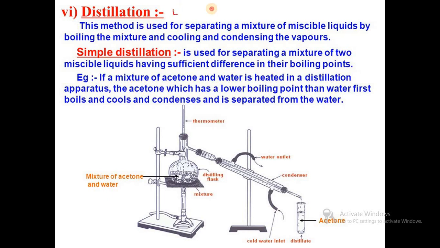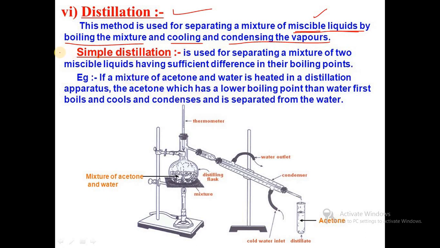In the case of distillation, this method is used for separating a mixture of miscible liquids. What is miscible? Miscible means homogeneous. Both the liquids are soluble in each other. When both are soluble, they are called miscible liquids, and they can be separated by boiling the mixture and cooling and condensing the vapors. This is the simple technique: vaporization and condensation take place.